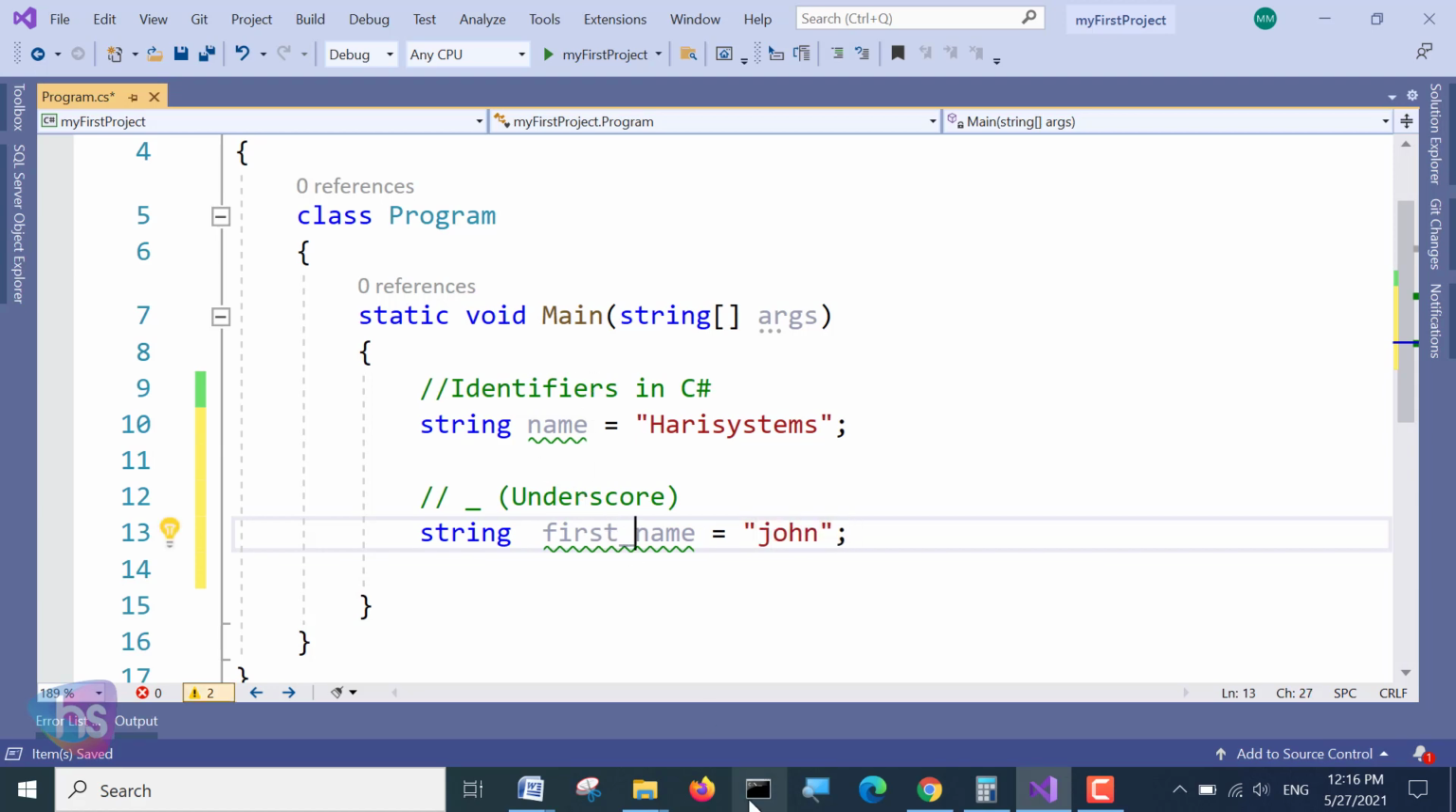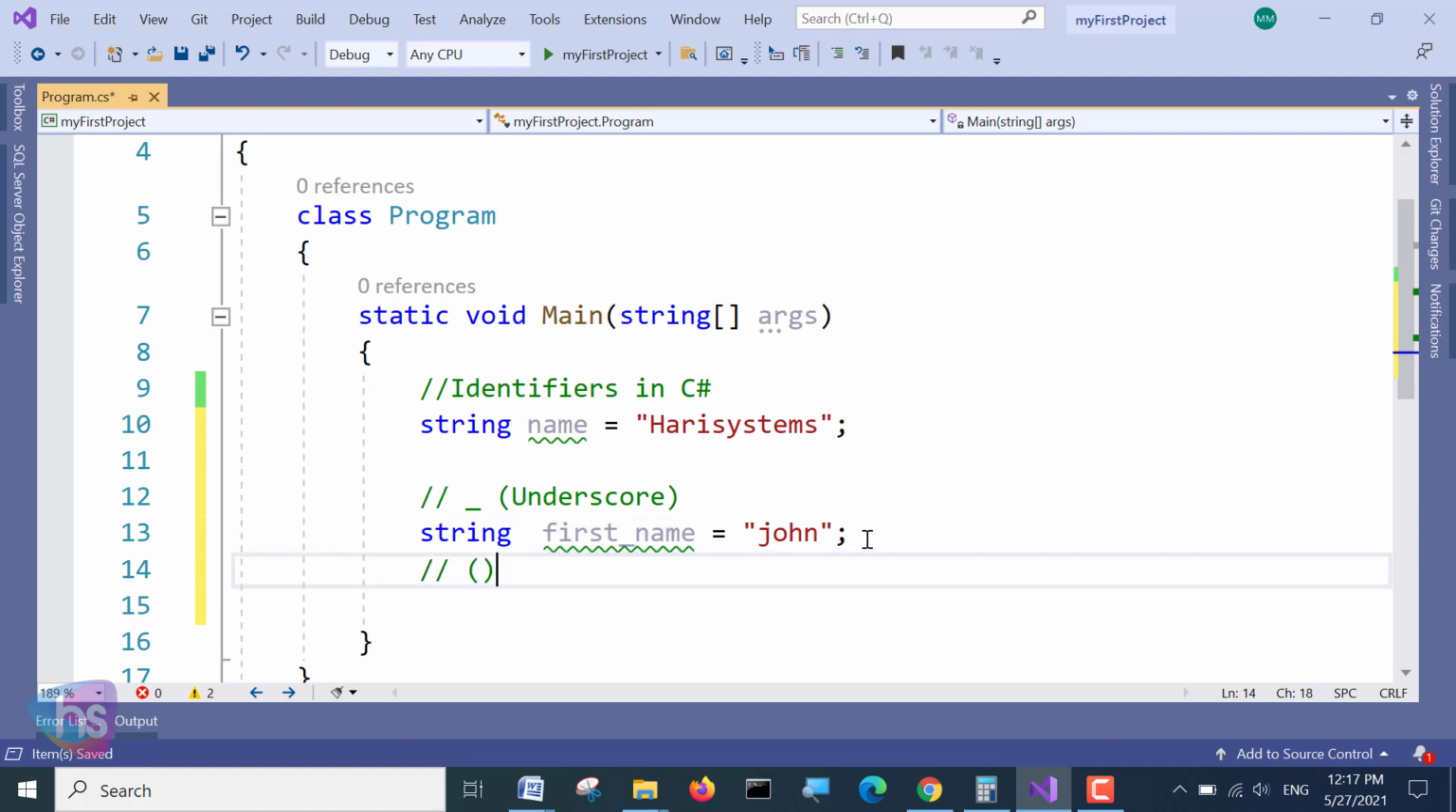If you want to distinguish between first name and last name, you should not use a space. It will be treated as two keywords and two identifiers. Whenever you need to separate two words like this, use just an underscore. It is highly essential and important to remember this rule. The acceptable characters are capital A to capital Z, small a to small z, the numbers 0 to 9, and underscore only.